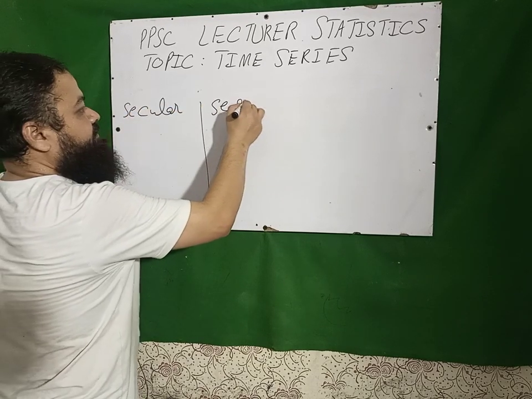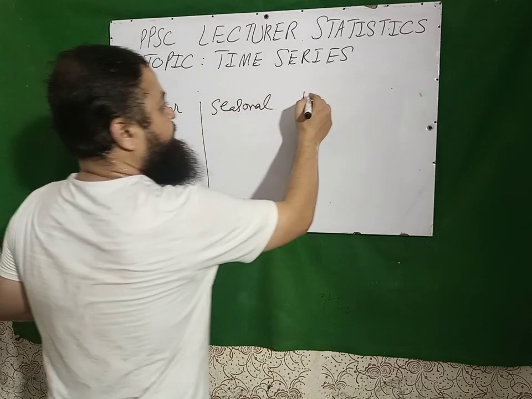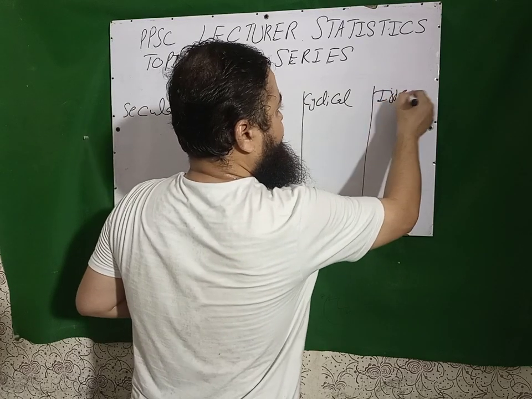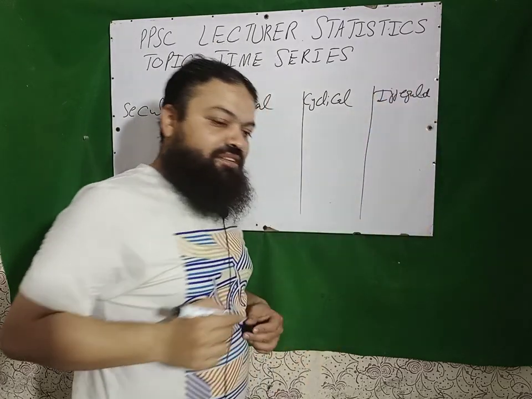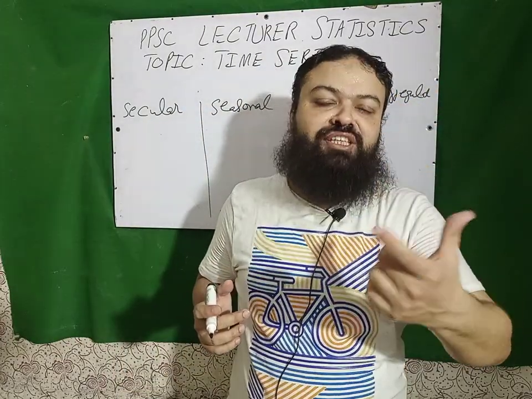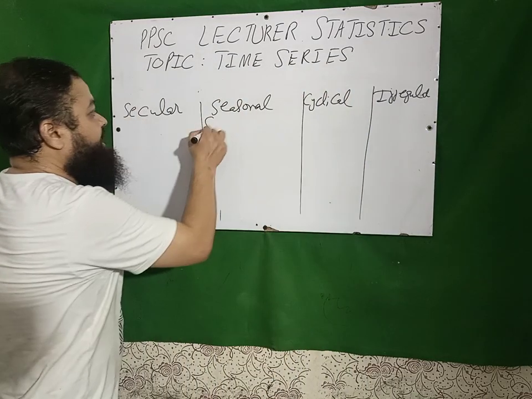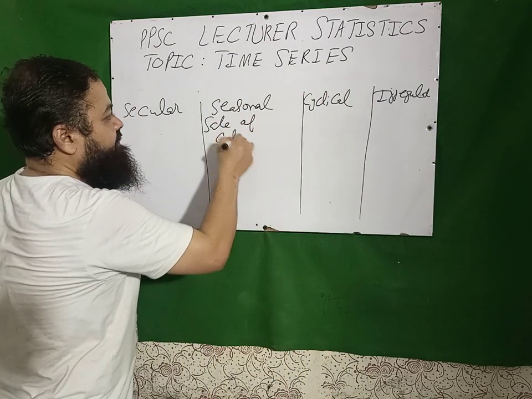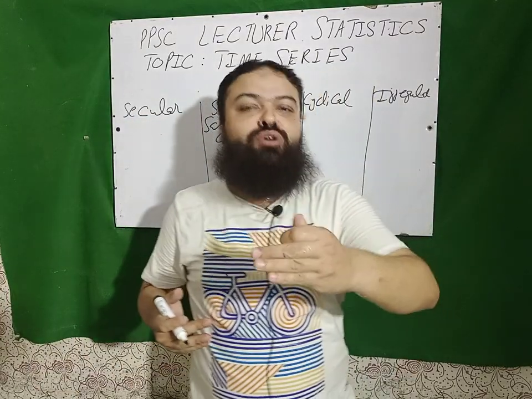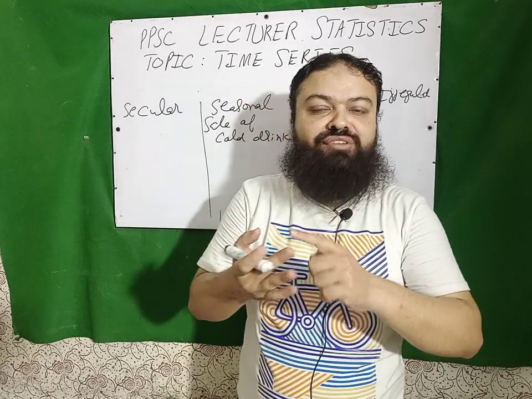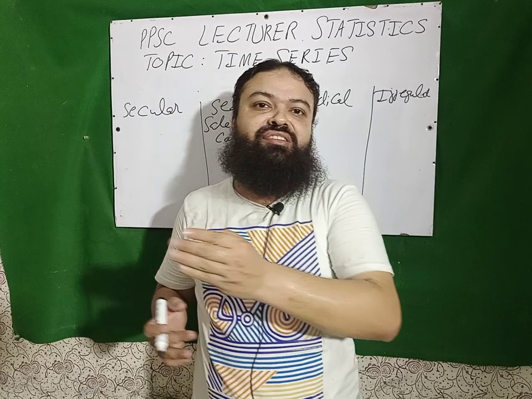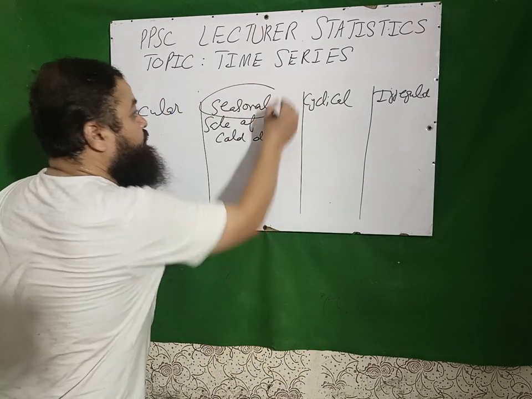It is seasonal, it is cyclical, and here I have irregular. Dear students, if I have the collection of data of the sale of cold drinks like Pepsi, Coca-Cola, 7-Up, as everyone knows, the sale of cold drinks increases in the months of May, June, July, in the summer season. It means there is the seasonal component in this.